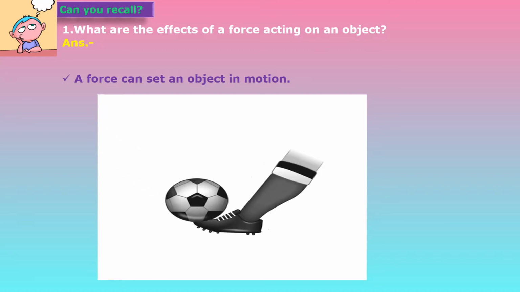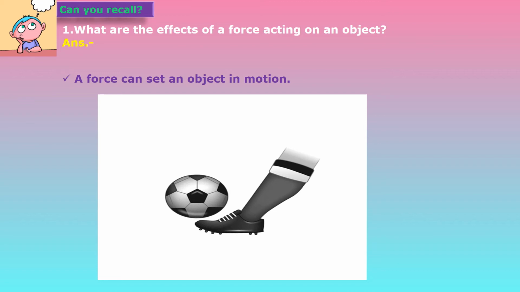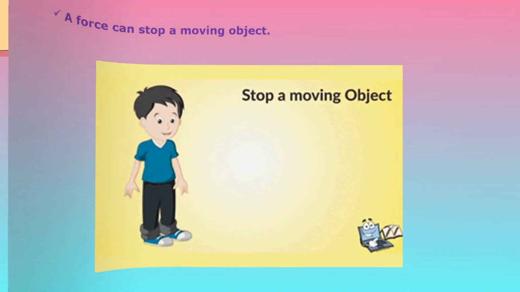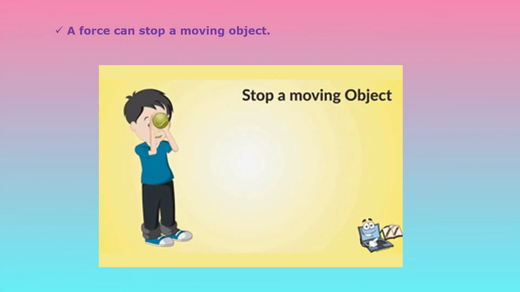For example, suppose a ball is at rest on the floor, and if we are pushing the ball, it rolls on the floor. This is due to effect of force. Now, second effect of force, a force can stop a moving object.